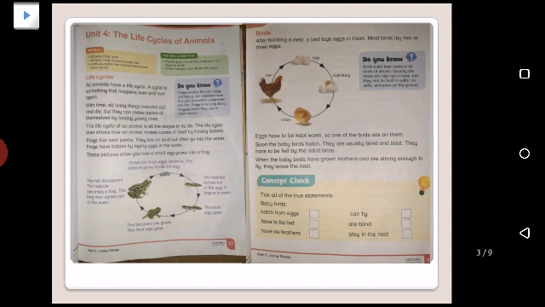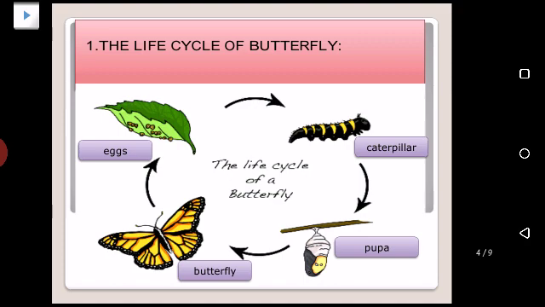I advise you to take pictures of every slide throughout the video, so that after completion of this video you can easily get those pictures and do your work.